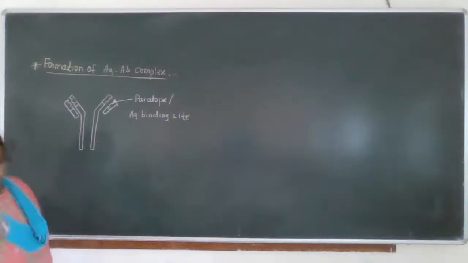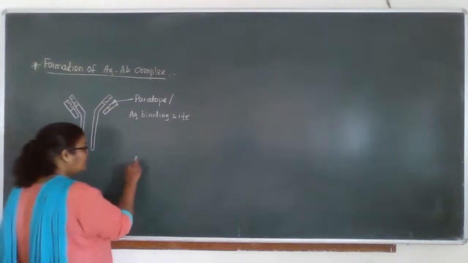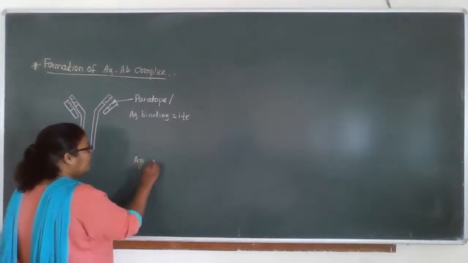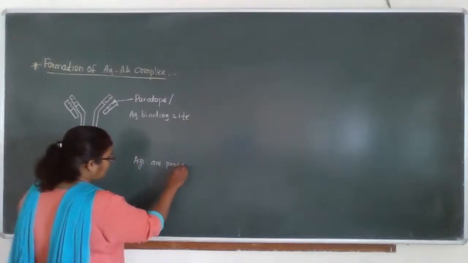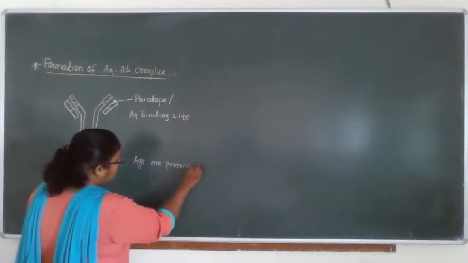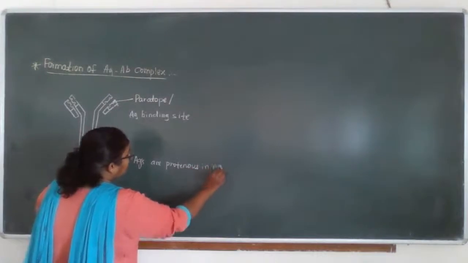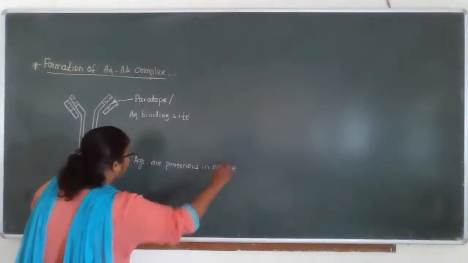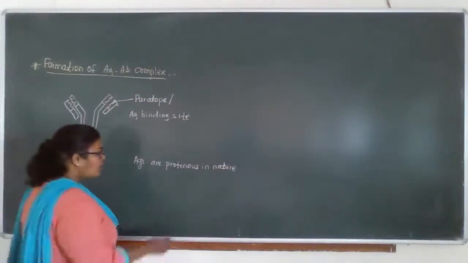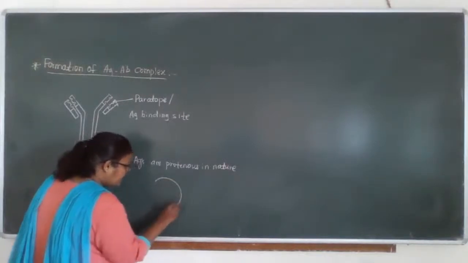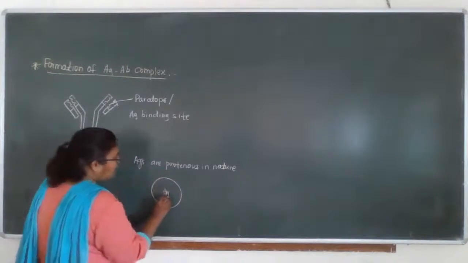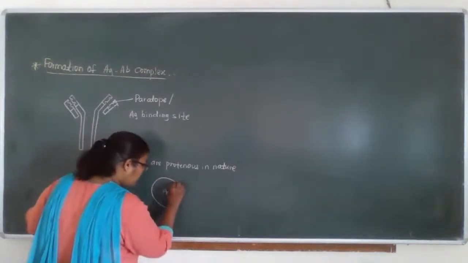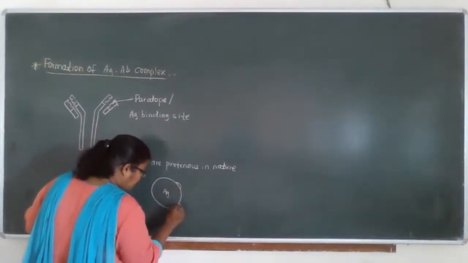So the majority of antigens are proteinous in nature, which means they are also made up of proteins. So they also have surface proteins. For example, this is a particular antigen, and it has its antigenic determinants.